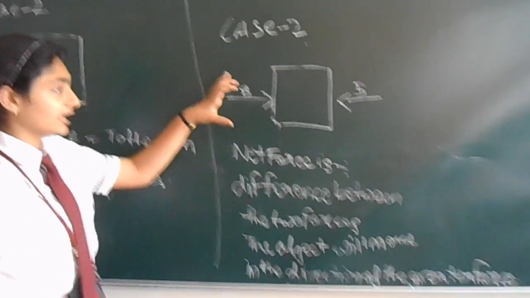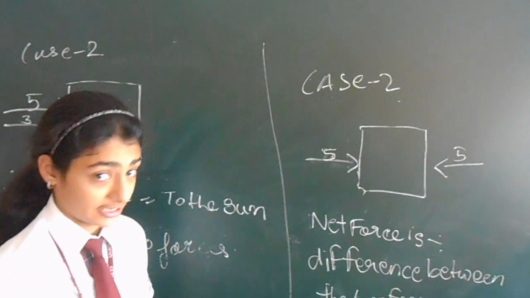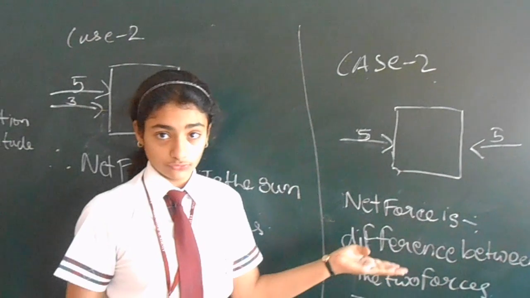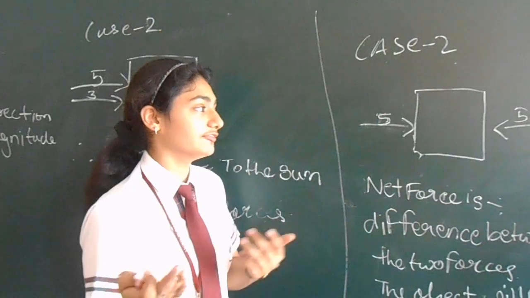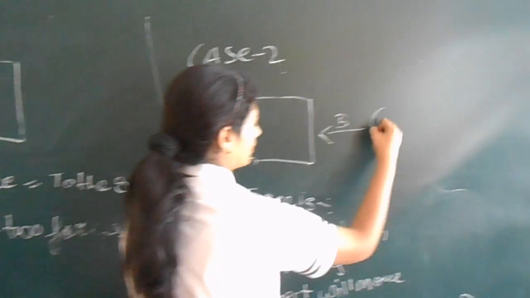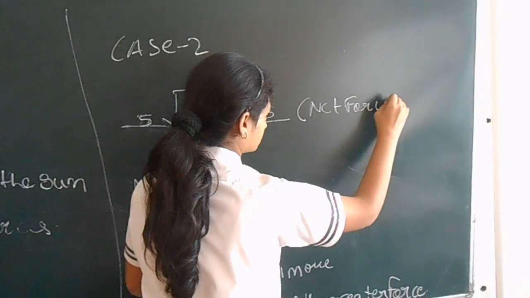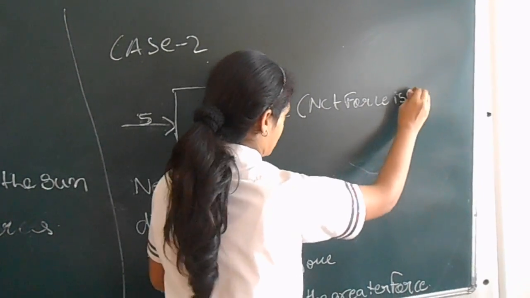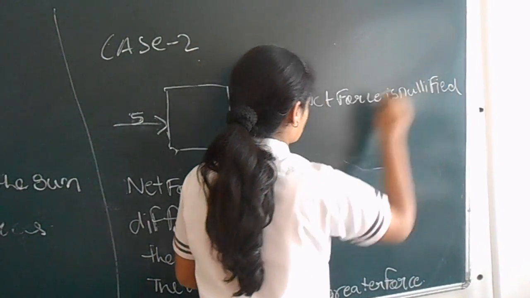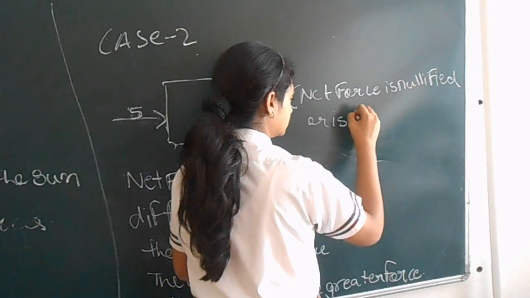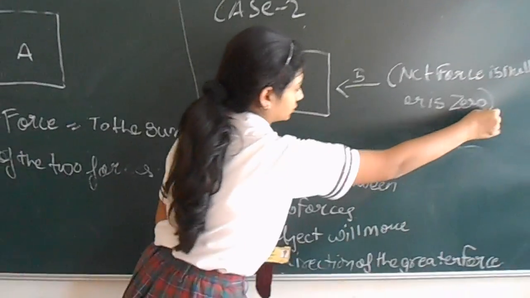From this, we can derive one more thing. If here I have 5, both the sides 5, so my object won't move. Thus our net force will be 0 or nullified in scientific terms. So we can write down here in brackets, net force is nullified or is 0. These are the two situations.